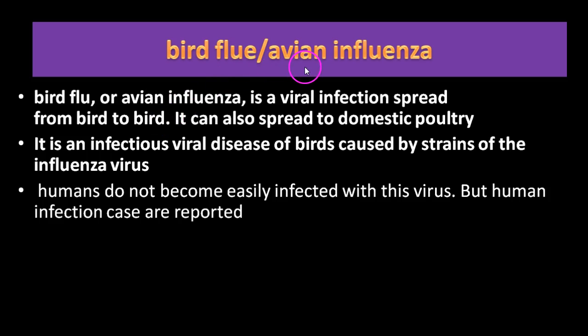Bird flu or avian influenza. Bird flu or avian influenza is a viral infection spread from bird to bird. It can also spread to domestic poultry. It is an infectious viral disease of birds caused by strains of the influenza virus. Humans do not become easily infected with this virus, but human infection cases are reported.